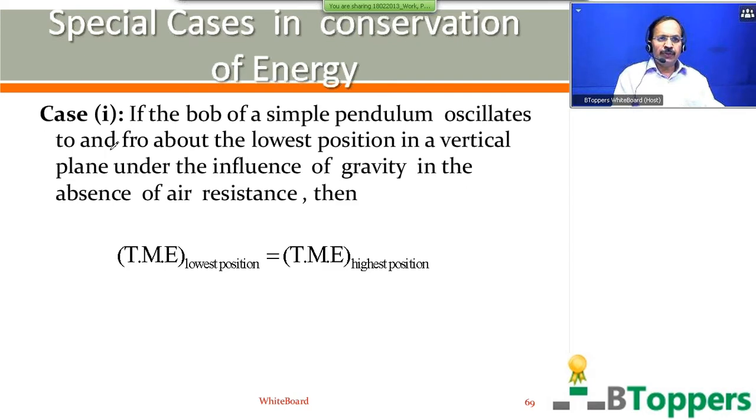The bob of a simple pendulum oscillates to and fro about the lowest position in a vertical plane under the influence of gravity in the absence of friction. Then you can write down this TME, meaning total mechanical energy, of the bob at the lowest position is equal to TME, total mechanical energy, of the bob at the highest position. Come on, finish writing this.